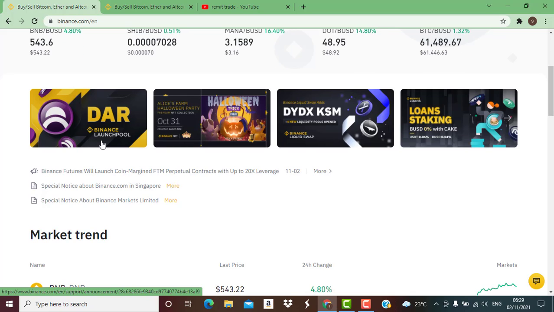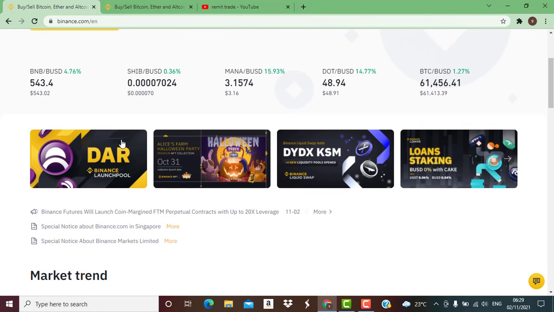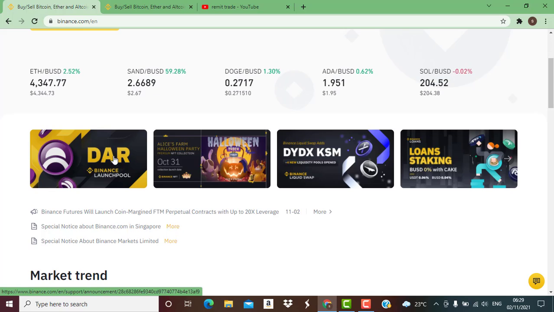The process in which a Binance user or any other platform provides cryptocurrency assets into a liquidity pool in anticipation of getting a reward in return is called yield farming. In this case, on Binance, we call it Binance Launchpool. So you have to understand the difference between Binance Launchpad and Binance Launchpool.